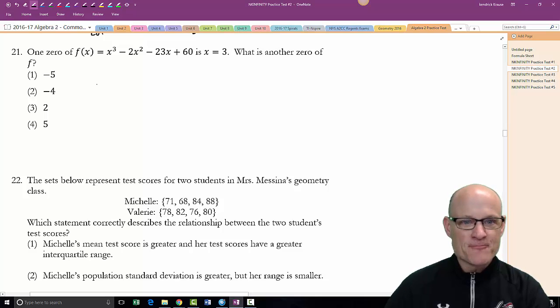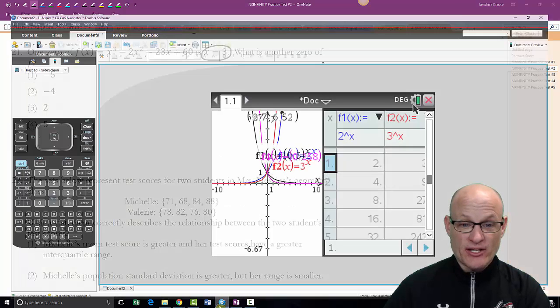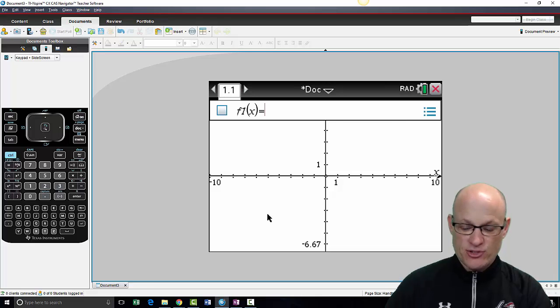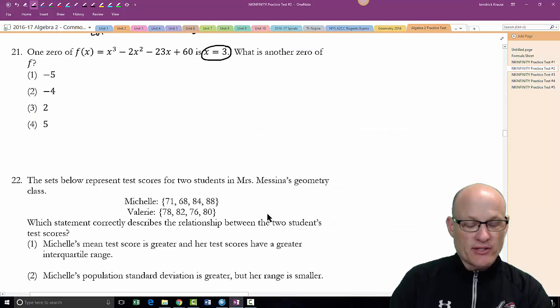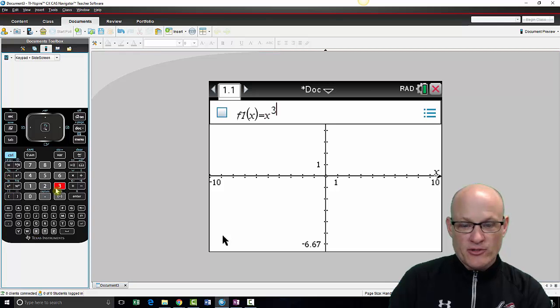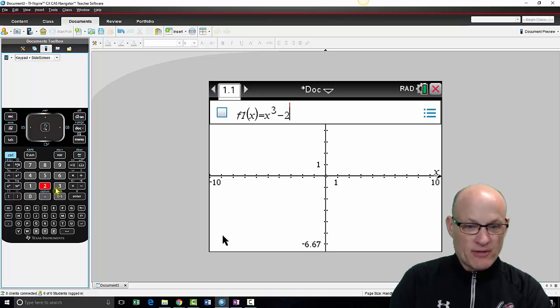It makes me mad. If this is a 0, what is another 0? I could just graph this. In fact, let me show you how to do this graphically. I'm going to show you how to cheat, and then I'm going to show you how to do this the right way. I hate showing you the cheat, but I do want to show you some things. I don't think I do enough on the calculator because I hate the calculator. I think you should be able to do these mathematically, but come crunch time, you want to have a couple of options on how to do these problems.